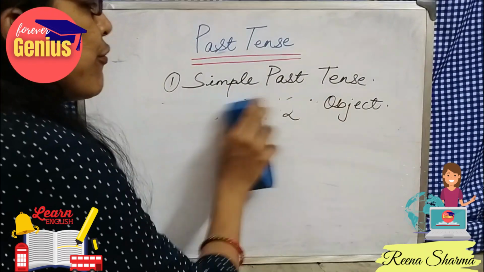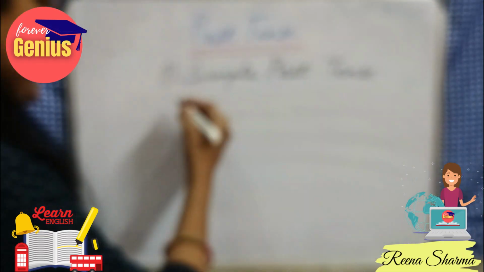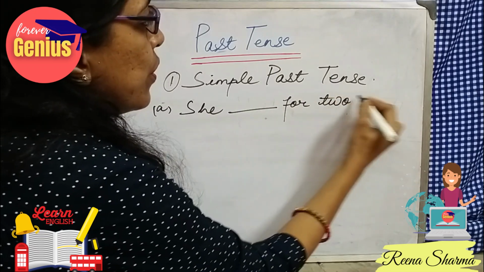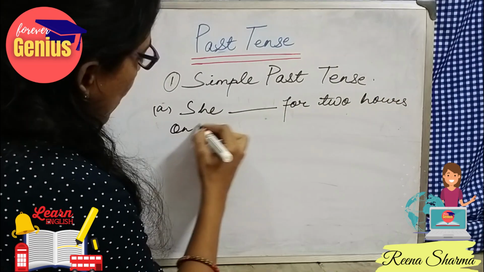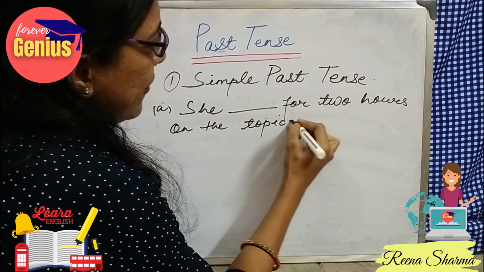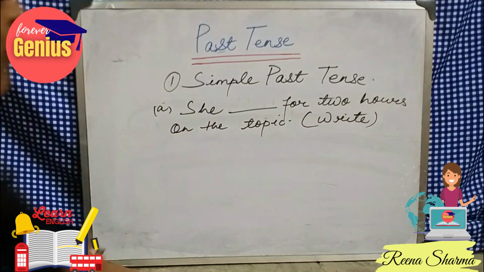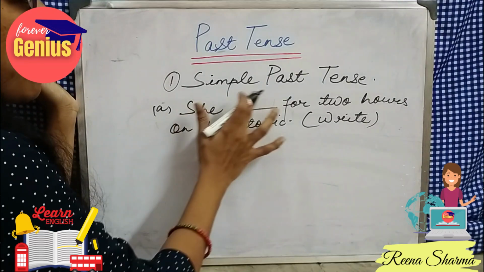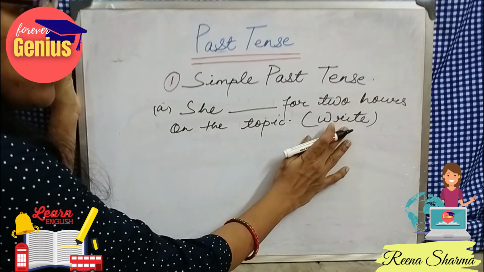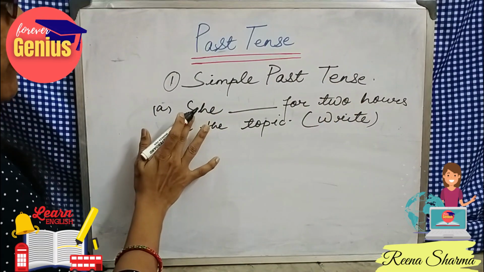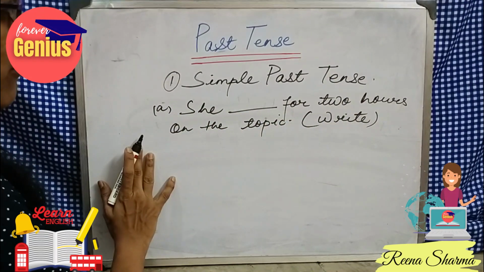Now look at the first example. If I write, she dash for 2 hours on the topic, and in the bracket I give here the form write, what will be the second form of the verb? It will be wrote. So it is simple past tense. We will be using the second form of the verb.